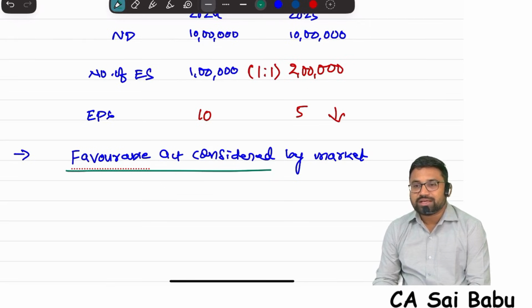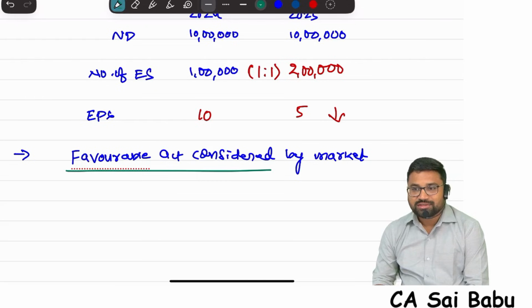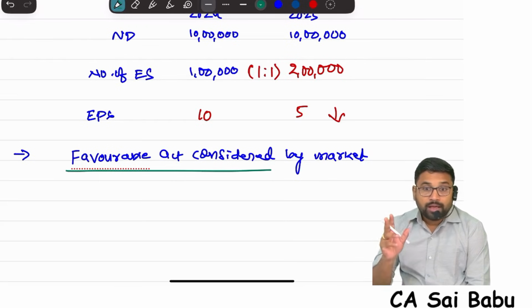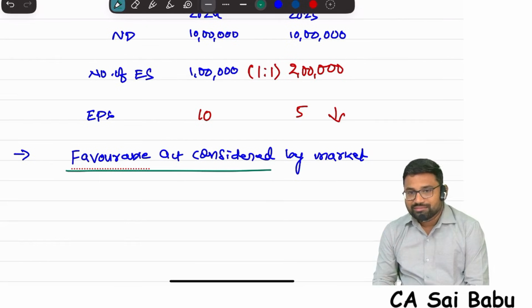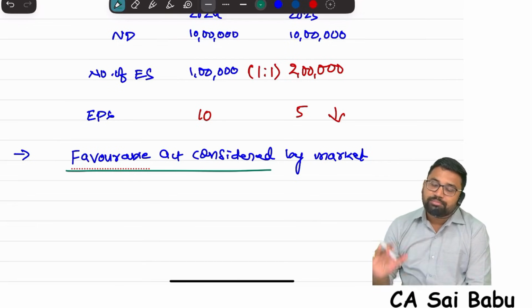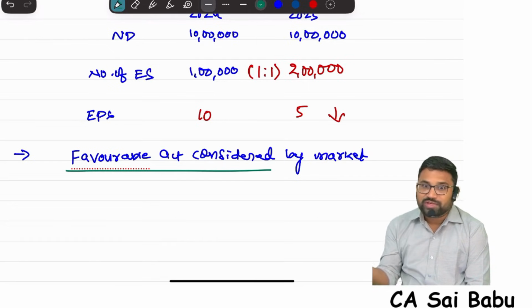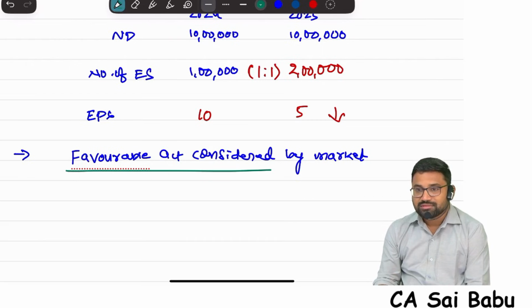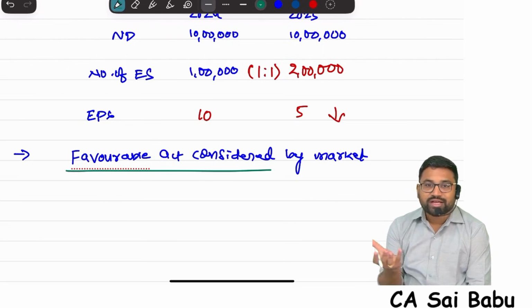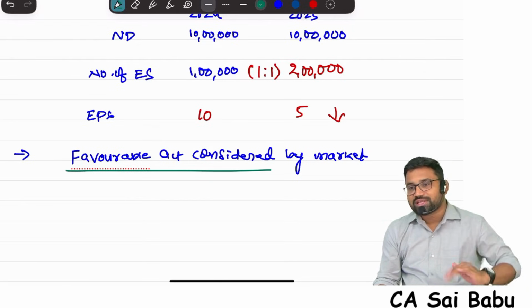Will the positive image of the organization increase or decrease? Is it a positive image or negative image? Positive image. How is it a positive image? Because in bonus issue basically what are we doing? We are converting the profits into capital. So obviously people will think that this company is having solid reserves. Solid profits are there. That's why they are issuing bonus shares. Without having solid reserves and profits, how can you give bonus issue? Because bonus issue is nothing but converting your reserves into capital.